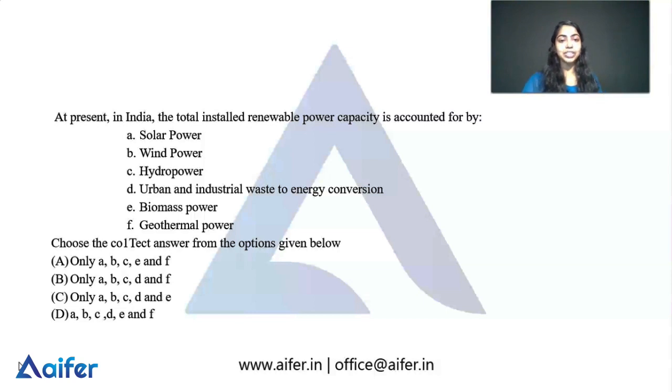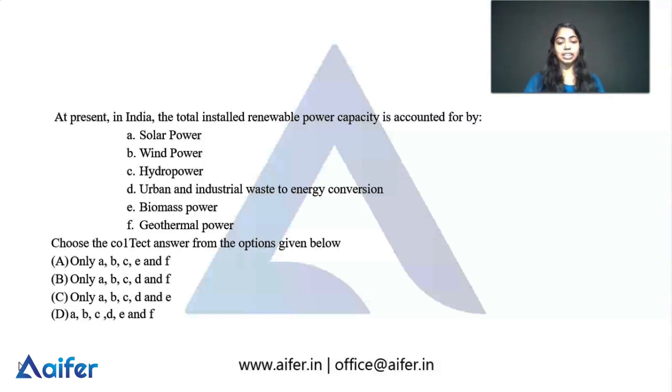First we can check what renewable energy is. Renewable energy is energy derived from the earth's natural resources that are not finite or exhaustible. It includes wind, sunlight and so on. Renewable energies include biomass energy, hydropower energy, geothermal power, wind energy and solar energy, and these are included in the renewable power capacities. So here the question is, at present in India, the total installed renewable power capacity is accounted for by which of these?